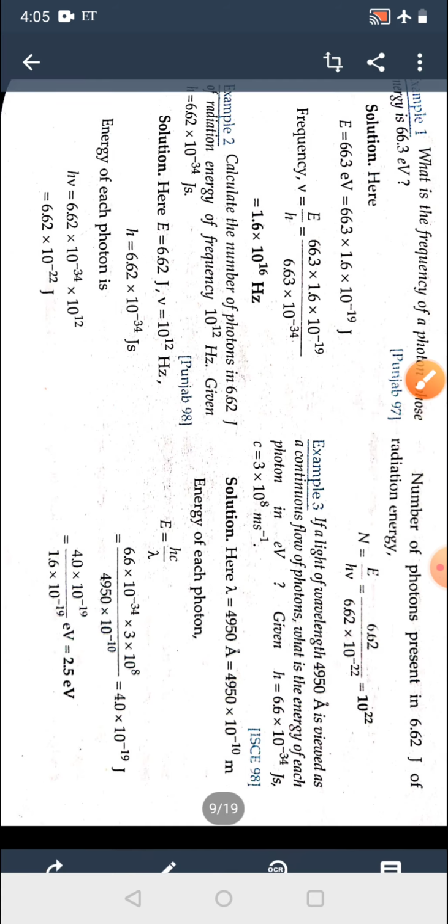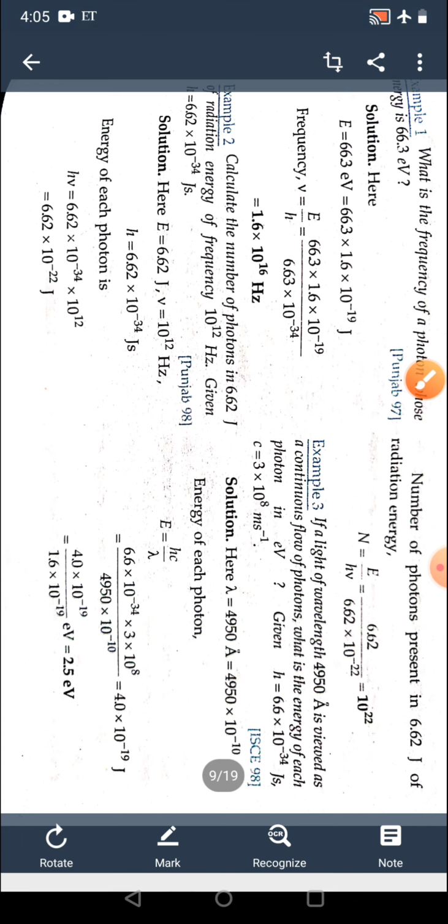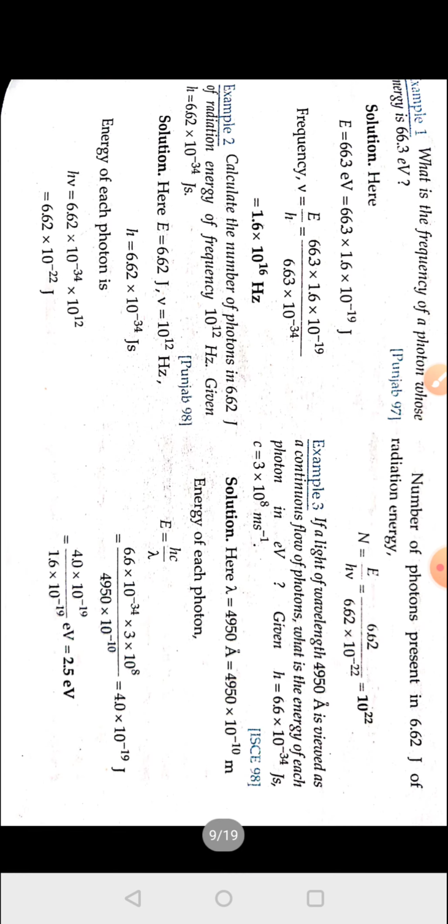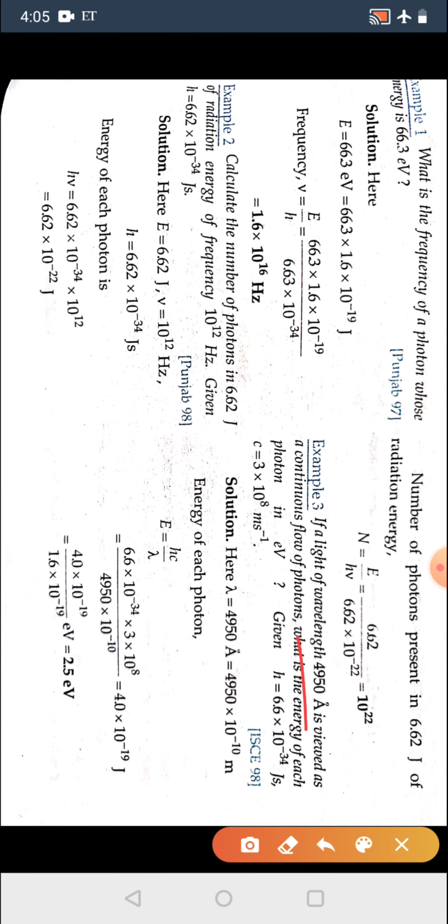Then in the third one, this much wavelength is given. We are asked to find energy in electron volt. So first of all, E is equal to hc by lambda. So by substituting the values of h and lambda, we can easily get energy in electron volt.